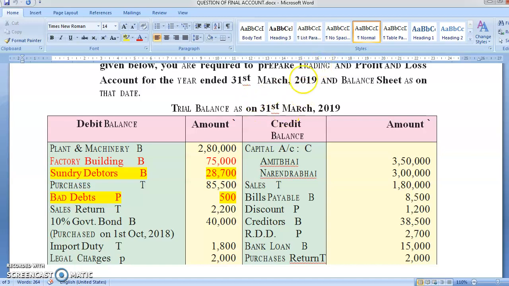Now see, here it has been given. See, plant and machinery. You have to ask, what is plant and machinery? Yeah, it's an asset, so it will go in balance sheet. Factory building, again an asset, so it will go in balance sheet. See, I've already done it for you. Debtors, again it's an asset, will go in balance sheet.